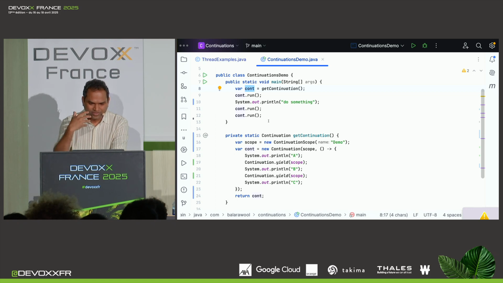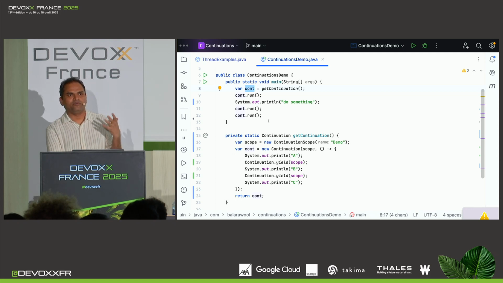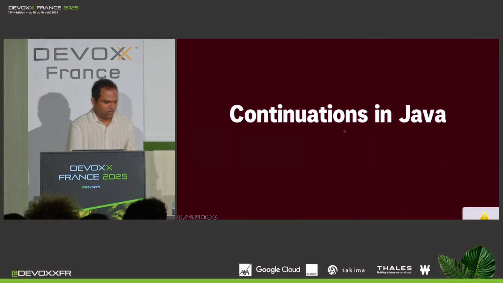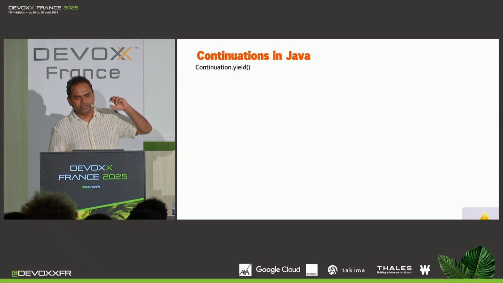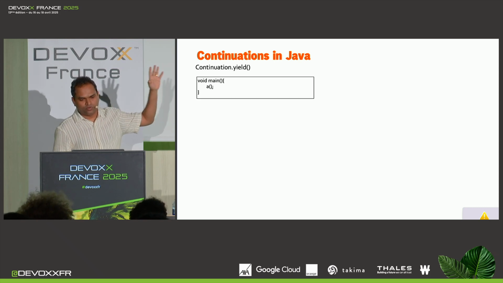OK, so this pausing and resuming of runnables, how is it happening? It is happening mainly with the manipulation of the call stack. So let's explore that with another example. Here, we're going to look at how pausing happens with continuation.yield. For that, we're going to use a very simple example.